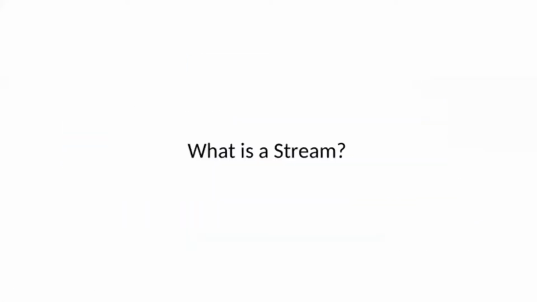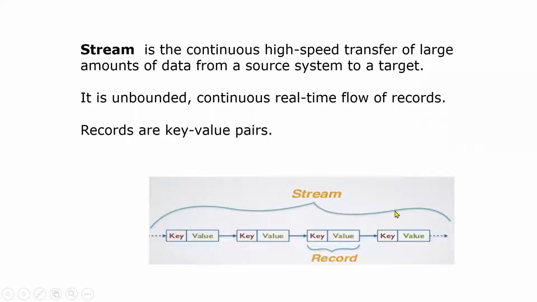If I go back to the definition of stream here, a stream is a continuous high-speed transfer of large amounts of data from a source system to a target. For example, the producer is sending continuous, unbounded records to the message broker, and similarly, the consumer can consume those records. So the stream contains continuous records.